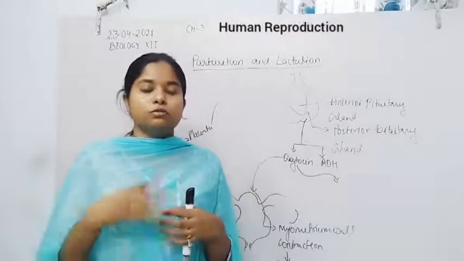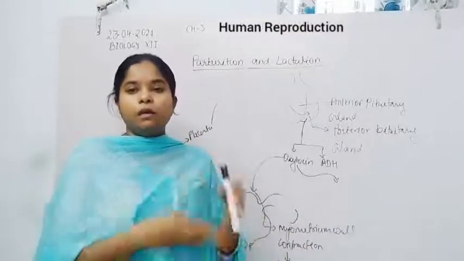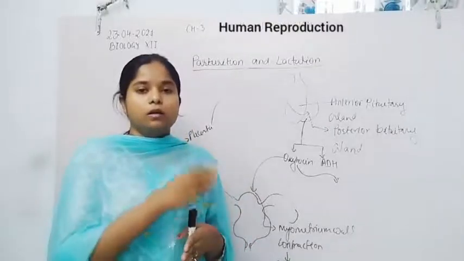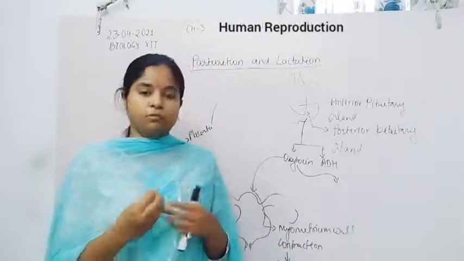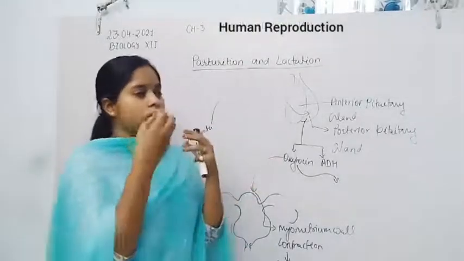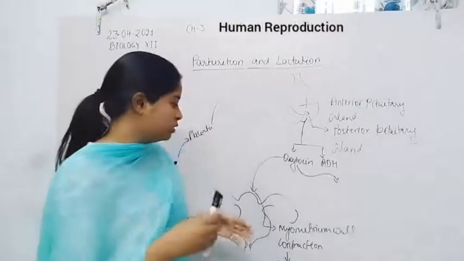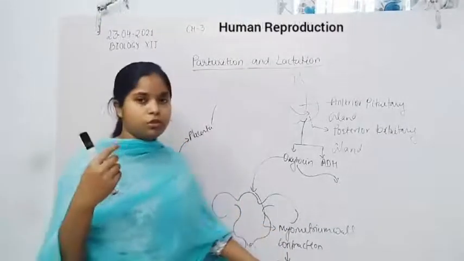So the mammary gland becomes fully developed in the female, so that she can form a large amount of milk to provide nutrition to the young ones.